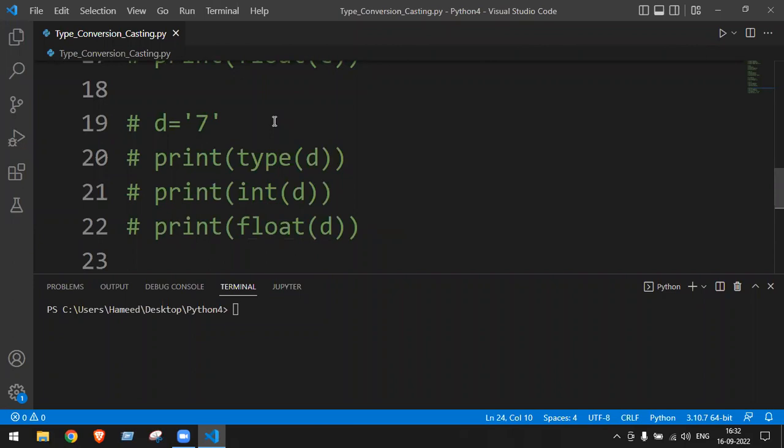Okay, now next one. Make a note there: when a string contains a number and the number is of the type int, then we can convert it into integer and float.